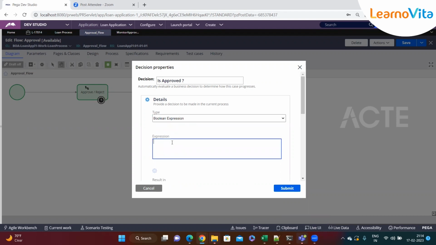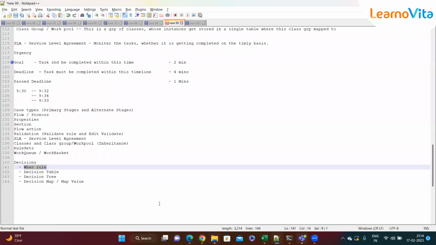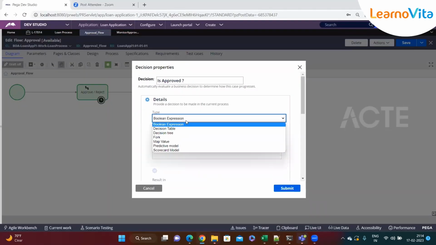Like, for example, I can say that if that property approval is equal to reject, something like that. That expression also you can write over here, or else the decision table that we will see today. And then there is a decision tree, and decision fork we already discussed. It's for when. And the map value I've already told you about, right? Map value is nothing but decision map. And then there is prediction and scorecard model. This we hardly use.